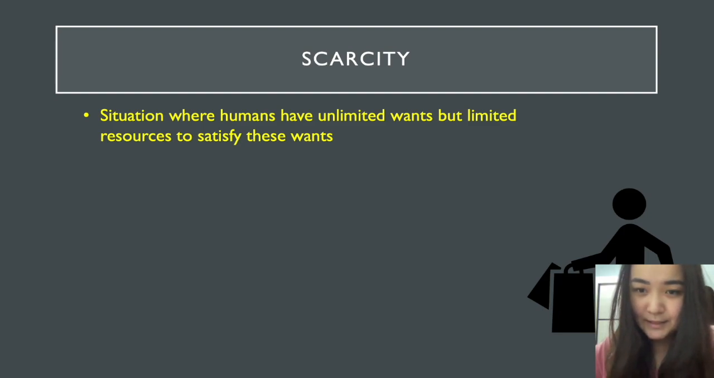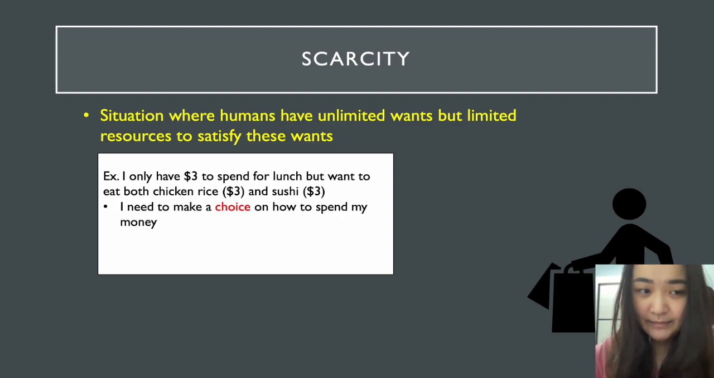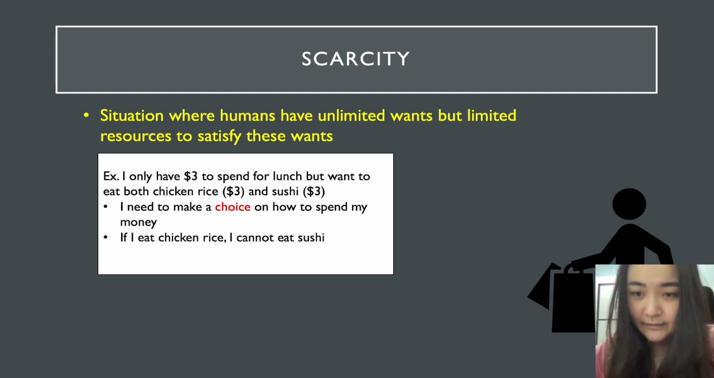Let's use an example to illustrate this. For example, I only have $3 for lunch, but I want to eat both chicken rice and sushi. I cannot eat both because I have limited money. So I need to make a choice on what to eat. If I eat chicken rice, I don't have enough money to eat sushi. If I eat sushi, I cannot eat chicken rice. Hence, I need to make a choice on how to allocate my scarce resources to fulfill the most pressing one.